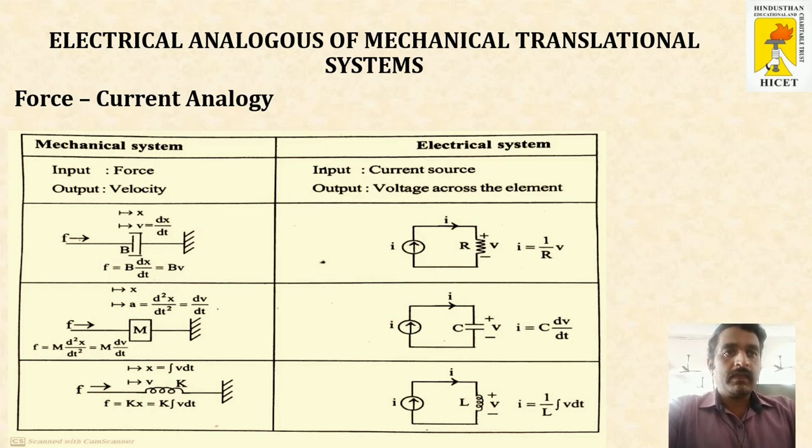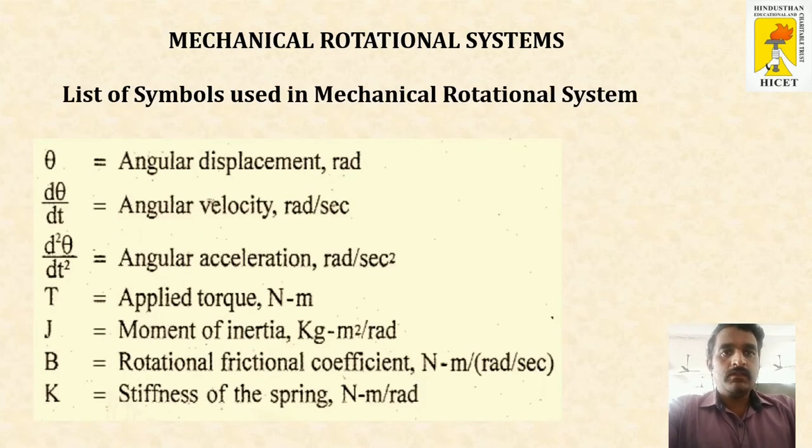So that's all about the mechanical translational system. Now we will move on to the mechanical rotational system. The list of symbols used in mechanical rotational systems are as follows. Here, instead of x we will be using theta. Theta is the angular displacement, d theta by dt is the angular velocity, and d square theta by dt square is angular acceleration. Here force is replaced by torque.